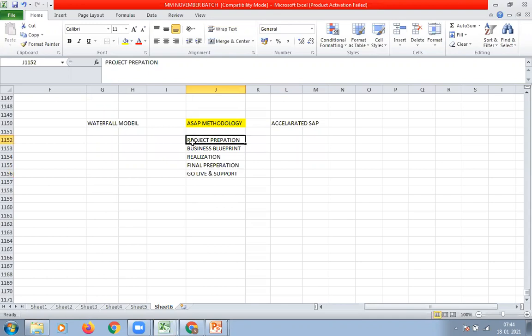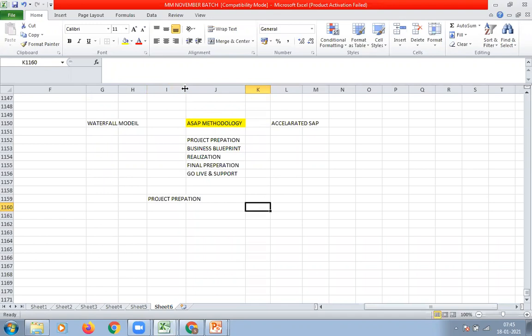Now let us discuss each and every phase in detail. First one is project preparation. This ASAP methodology is used for SAP implementation. If we have to implement customer requirements into the SAP system, then the SAP consultant needs to follow this ASAP methodology. What are the benefits? It is cost effective, fewer resources are required, and less time is required for implementation.